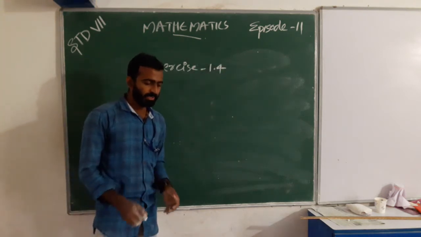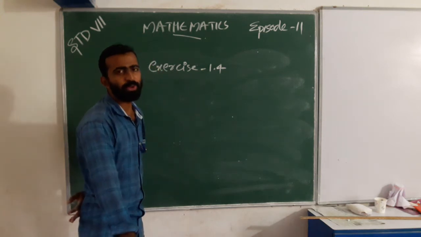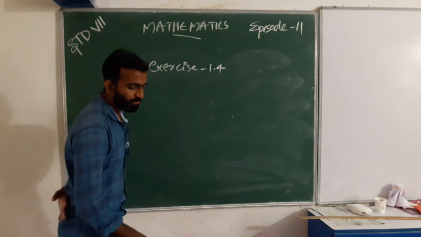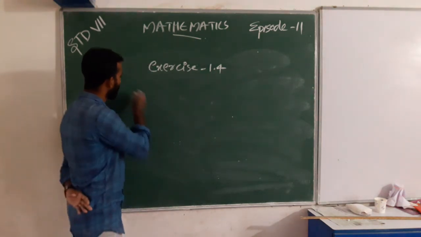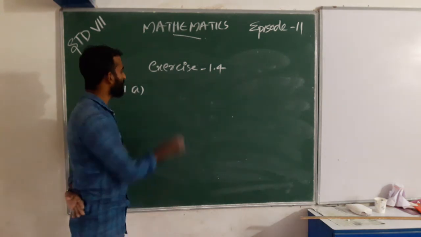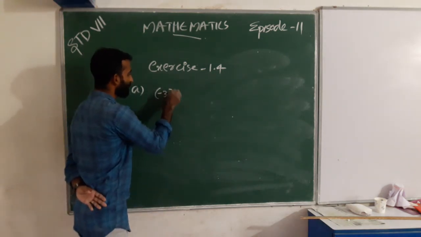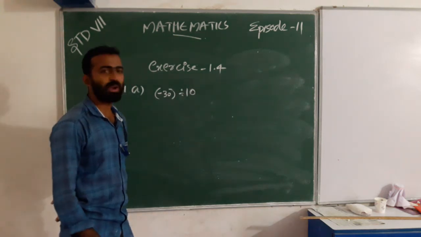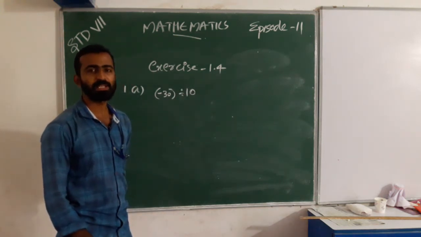The first question is: evaluate each of the following. First one, A part, is negative 30 divided by 10. What is the answer?